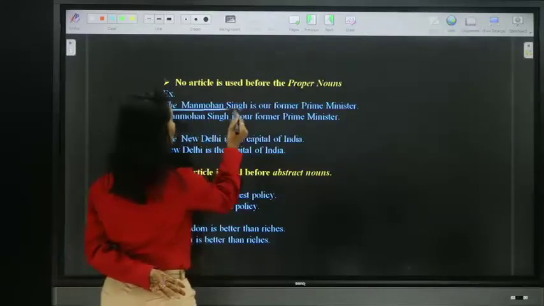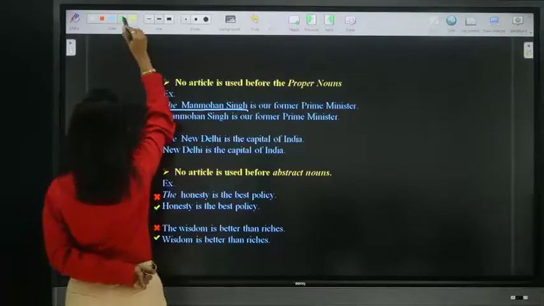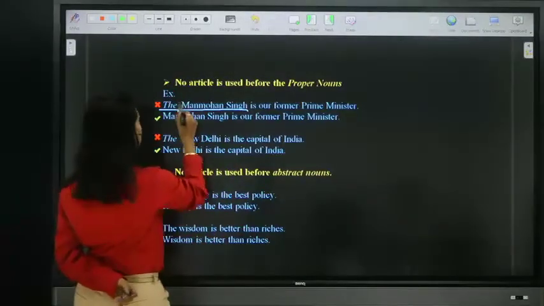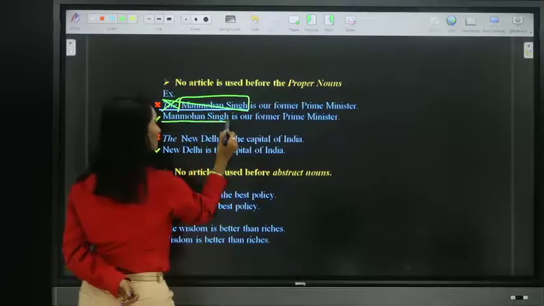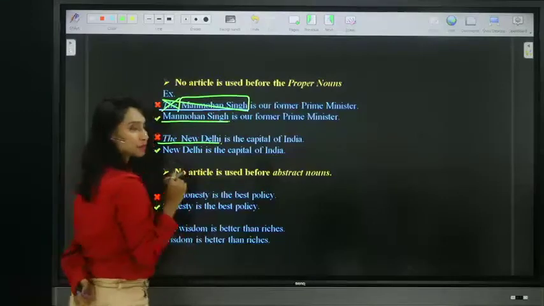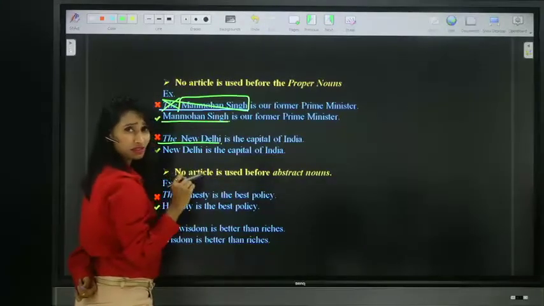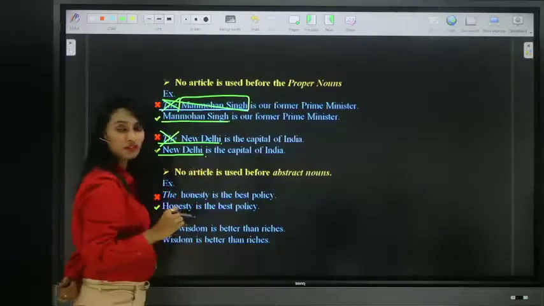The Manmohan Singh is our former Prime Minister. Can we say the Manmohan Singh? It's a proper noun. No, you should never use article. So, Manmohan Singh is our former Prime Minister. The New Delhi is the capital of India. We do not use the New Delhi. We should say New Delhi is the capital of India.